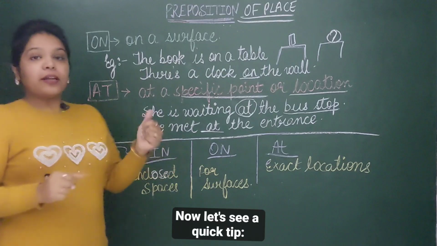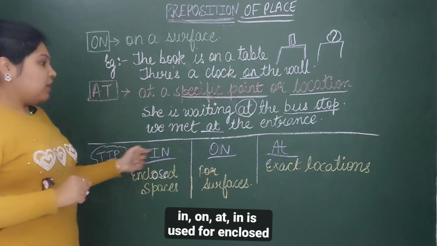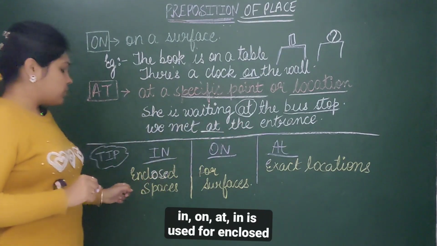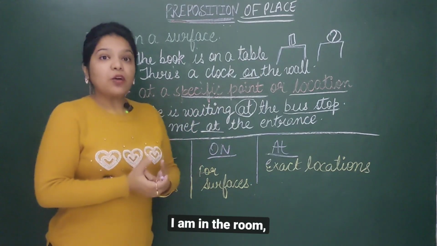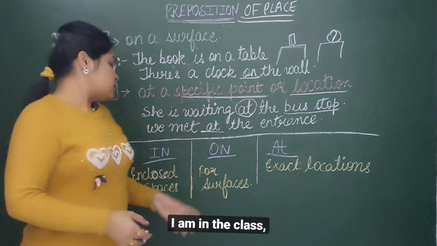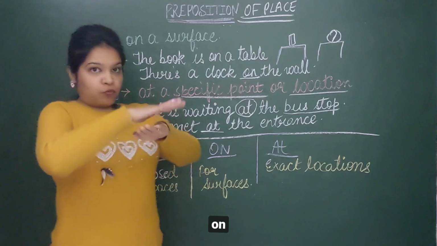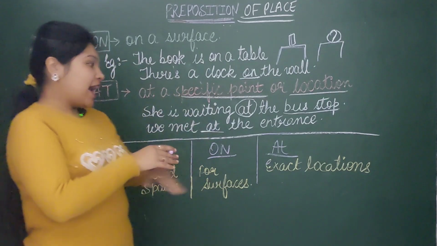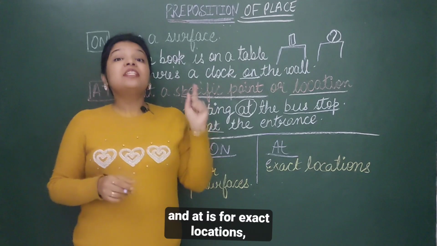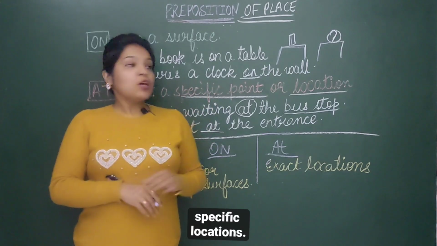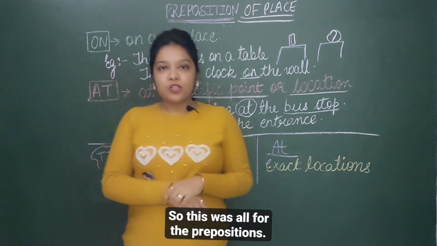Now let's see a quick tip. In, on, at. In is used for enclosed spaces. I am in the room. I am in the class. On is for surfaces. And at is for exact locations, specific locations. So this was all for the prepositions.